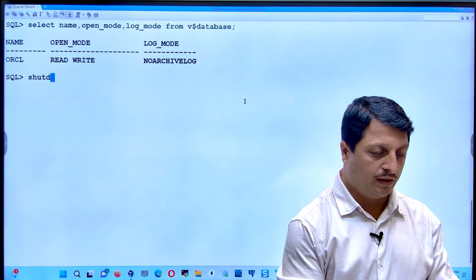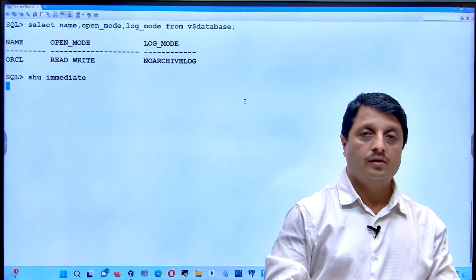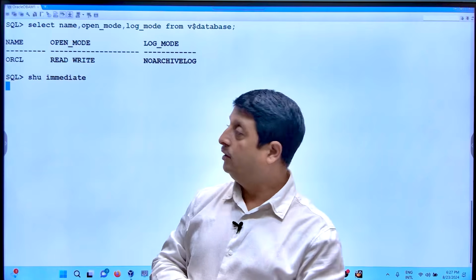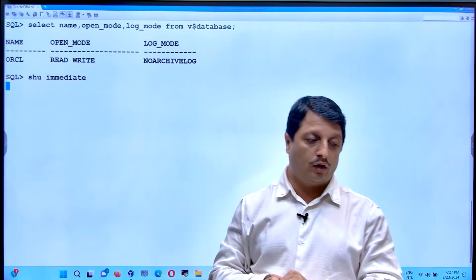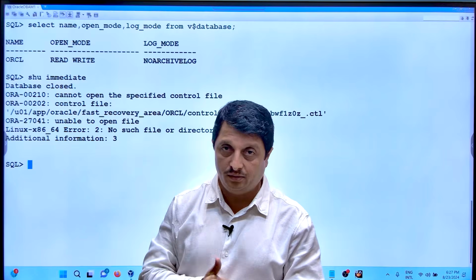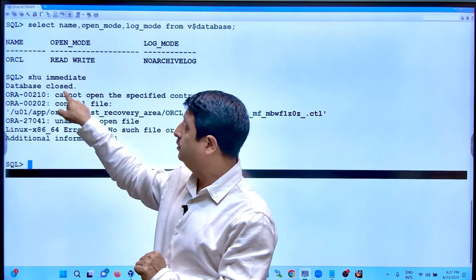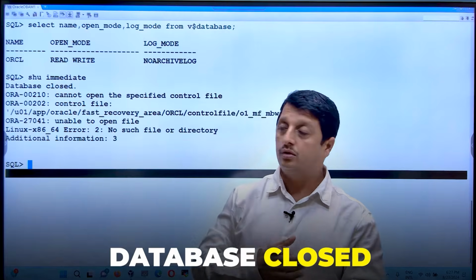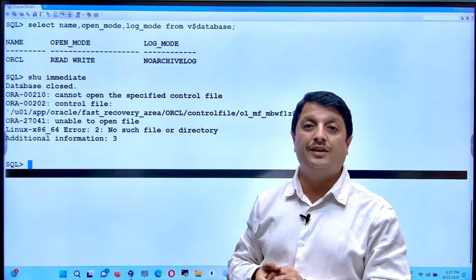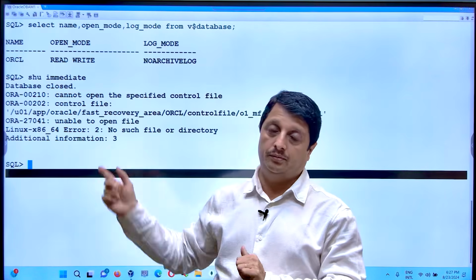You can write down the entire word shutdown or short immediate. This is one of the syntaxes, shutdown immediate, and it clearly mentions: database closed. It is clearly mentioned that the database is closed, but it cannot find the control file, hence it is not able to dismount. This is what the answer has to be.